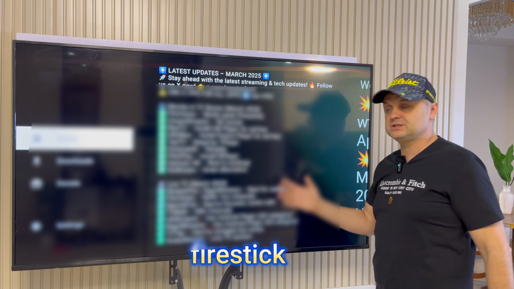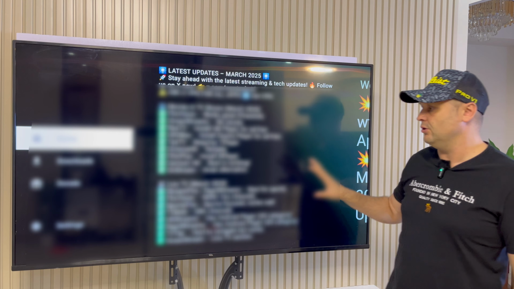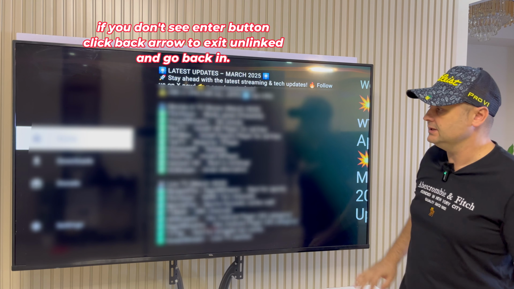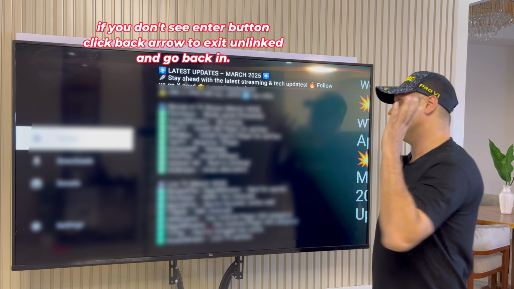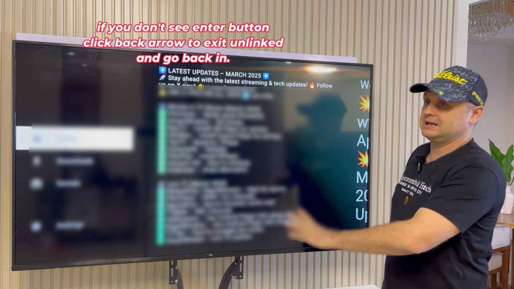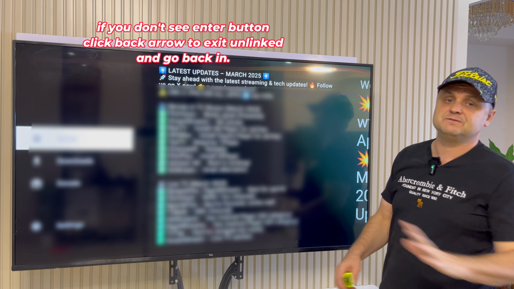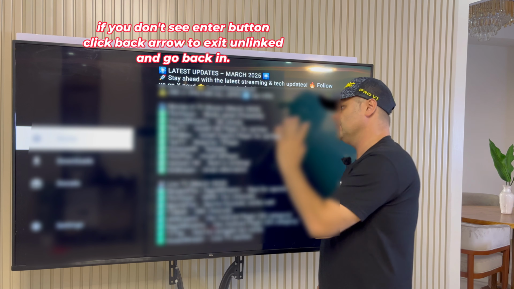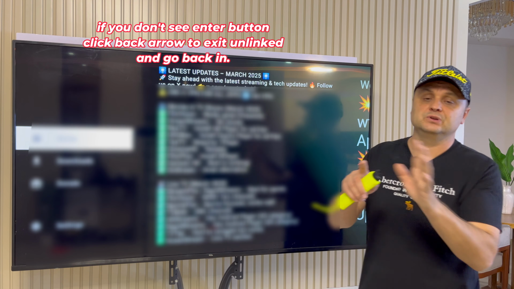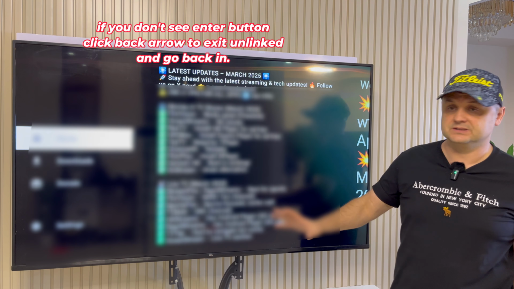Now you can take a picture of the screen. When you're doing this on home on your Fire Stick, it will all be displayed. You can take a picture because it's not only one app that I'm going to show you right now. You can download all these other apps which are great for live television, movies, and TV shows, and they work all through the installation through the Unlinked store that will be working flawlessly, okay?